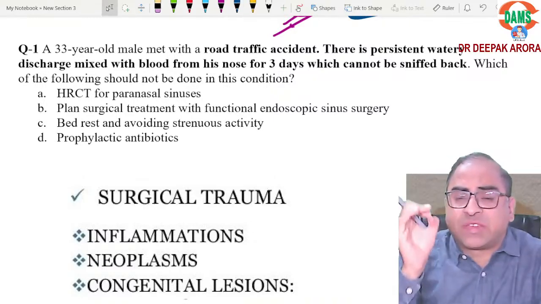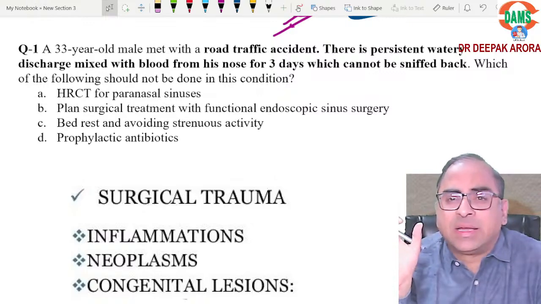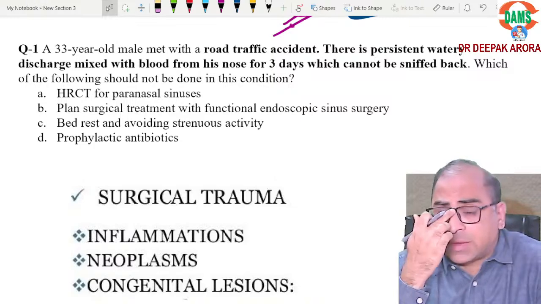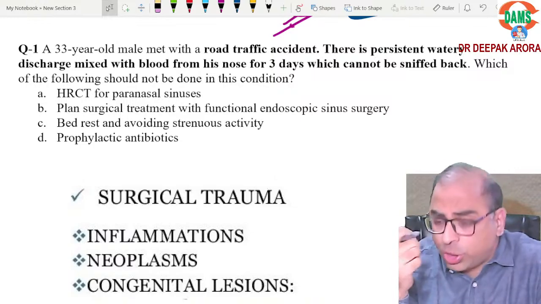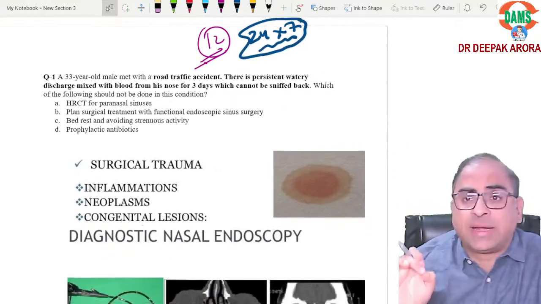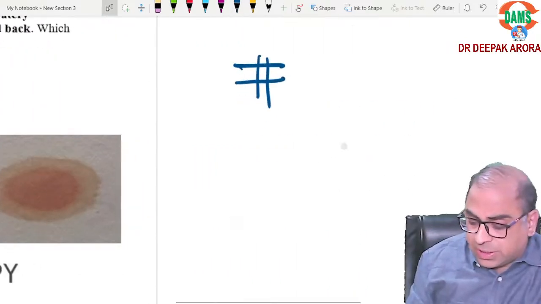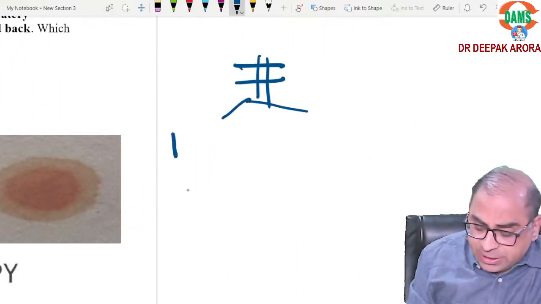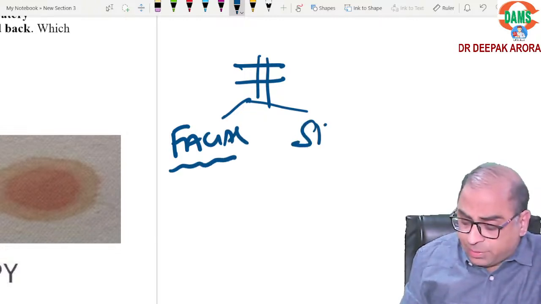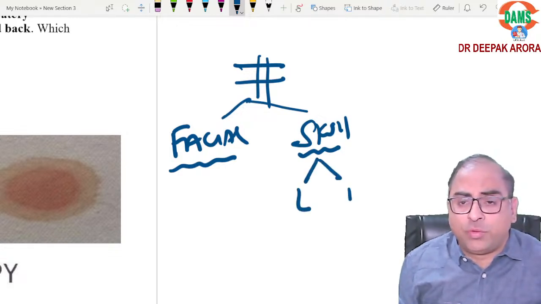Let's start. CSF rhinorrhea, very important topic बेटा. Facial fracture आना ही आना है. यहाँ तो skull trauma और facial trauma MCQ mandatory. In skull fracture, they will ask you longitudinal fracture, transverse fracture. So I'm just making an important classification for you. बेटा fractures. In case of fractures, the classification will be either it will be facial fracture or it can be skull fracture. Skull fracture will be divided into longitudinal fracture, transverse fracture.